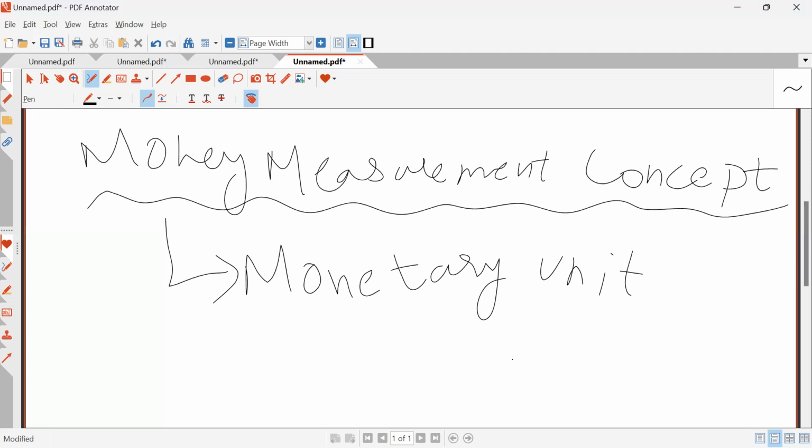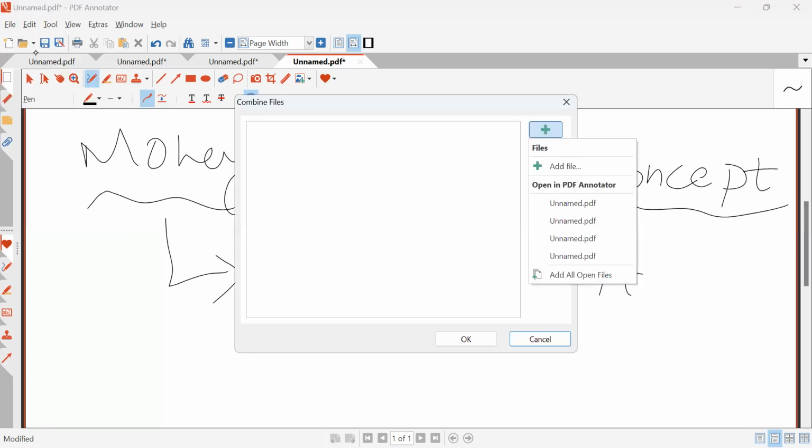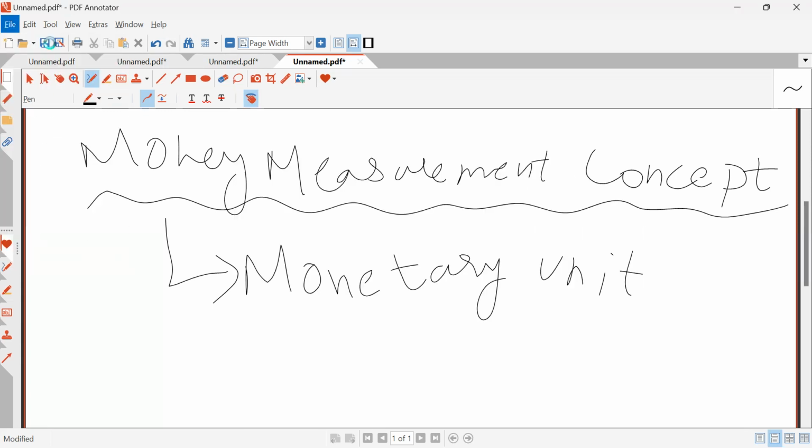Why? Because of the money measurement concept. Only items which can be expressed in terms of money, for example motor vehicle, building, expenses, can be recorded. But someone's expertise, skills, morale of employees cannot be recorded in accounts. This is why we apply the money measurement concept.